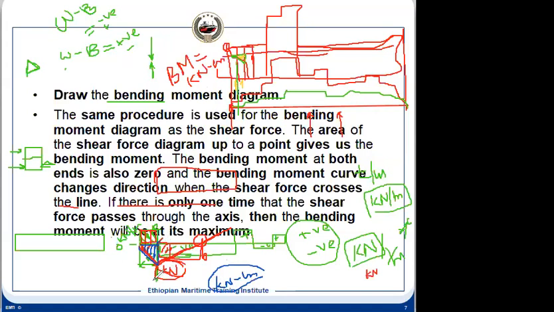And if you plot that, suppose this is the end of the ship, and this is the point we have calculated. We have calculated the area under this shear force curve, that gives us the kilonewton meter, and suppose that is the value of this. So this will be kilonewton meter. So in this case, the curve will be like this.